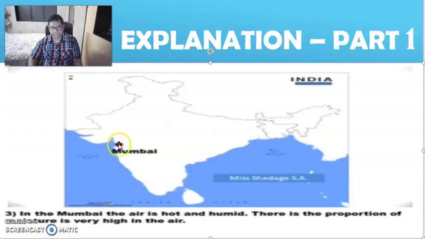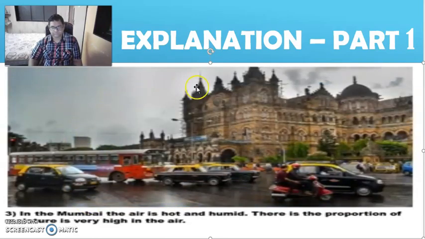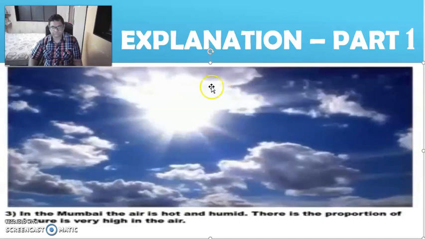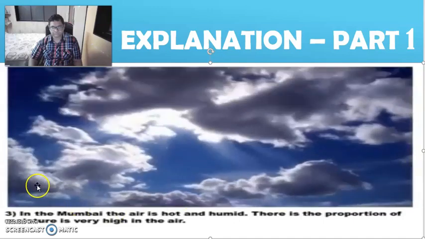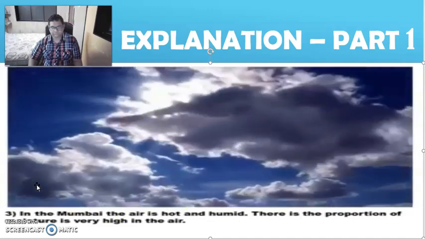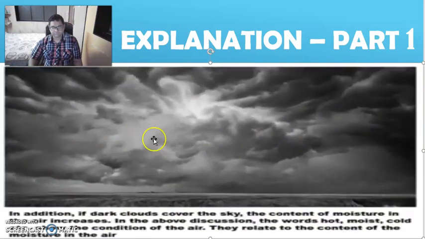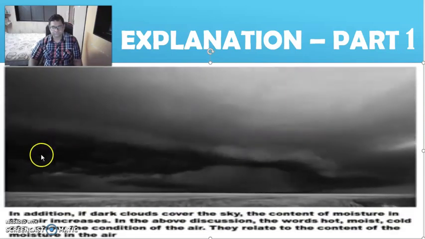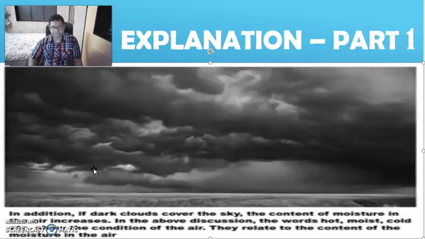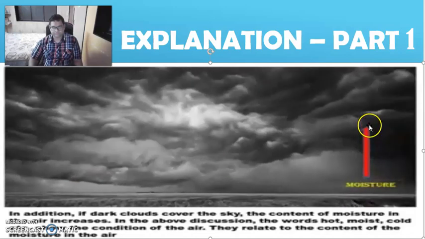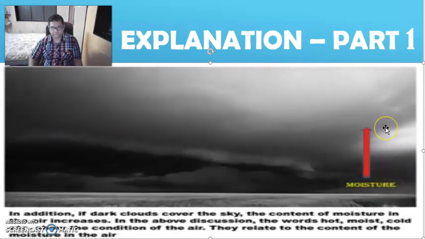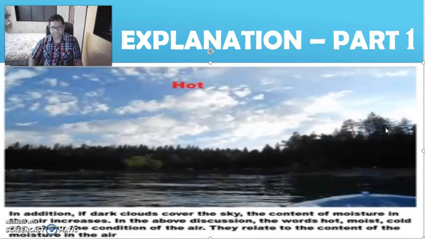In Mumbai, the air is hot and humid. The proportion of moisture in the air is very high because it is a coastal city. In addition, if dark clouds cover the sky, the content of moisture in the air increases. In the above discussion, the words hot, moist, cold, etc. show the condition of the air. They relate to the content of the moisture in the air.